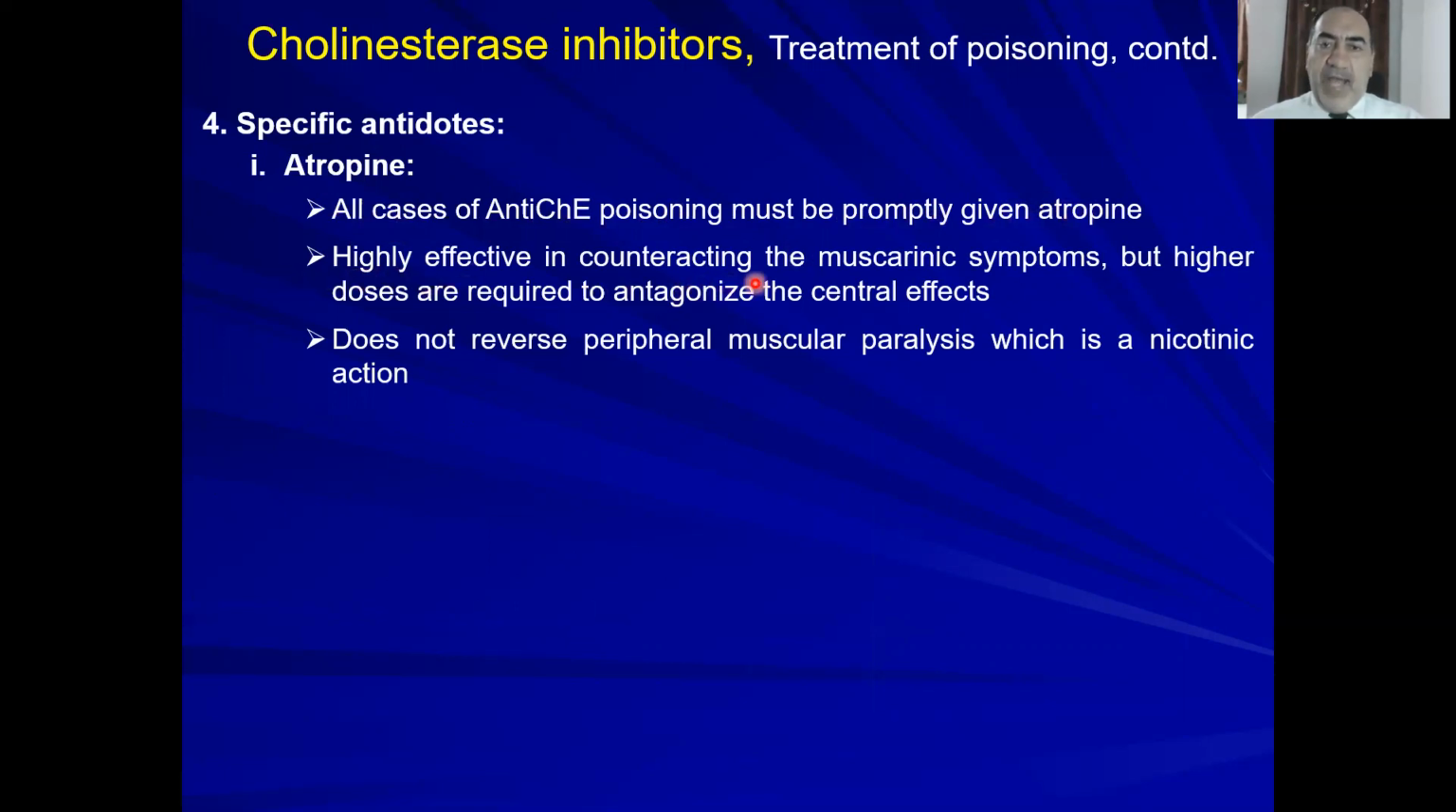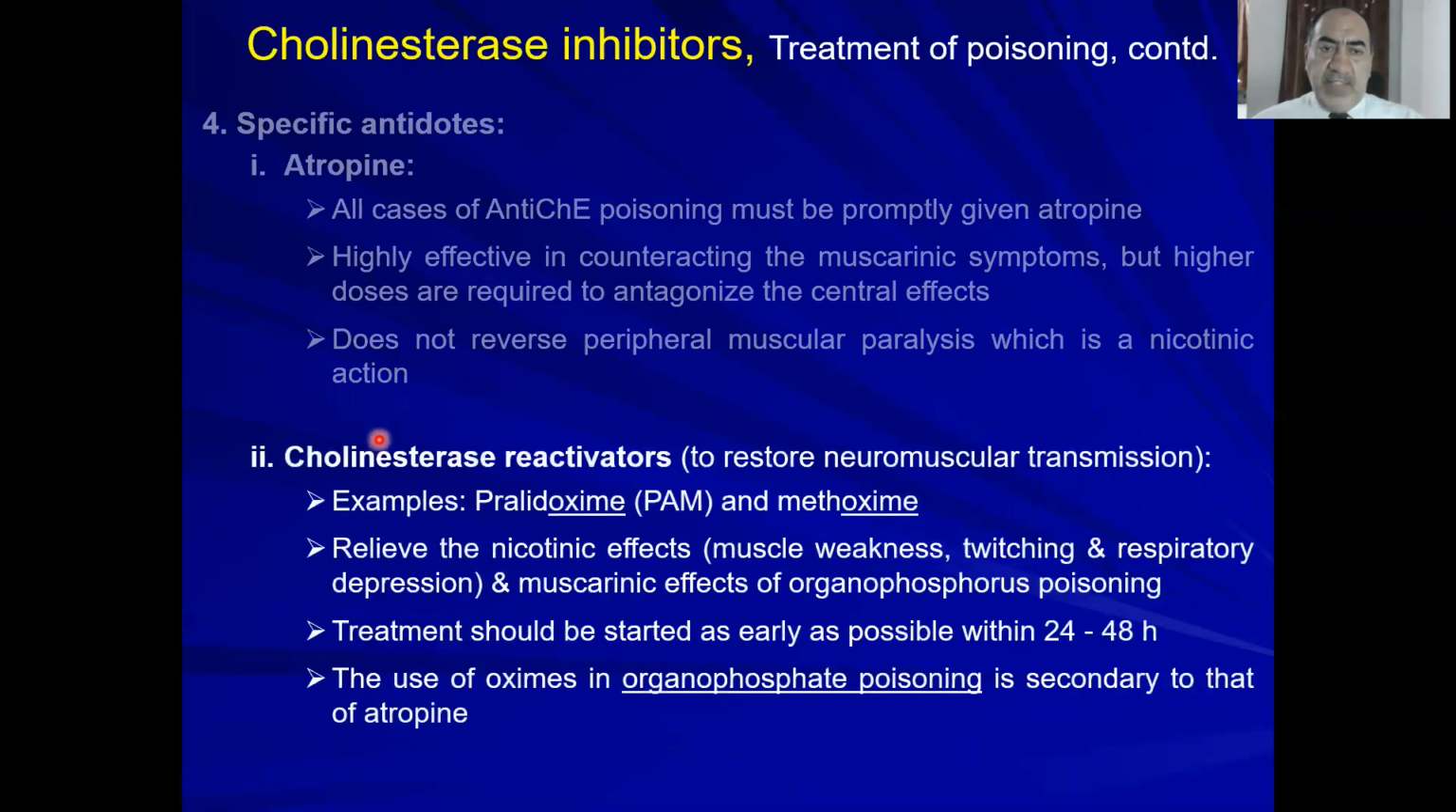It is highly effective in counteracting the muscarinic symptoms. Generally they are the peripheral ones, but a higher amount is needed to antagonize the central effects, because the cholinesterase inhibitors have central and peripheral effects. Atropine doesn't reverse peripheral muscle paralysis, which is nicotinic, because atropine, as you know, is a selective muscarinic antagonist.